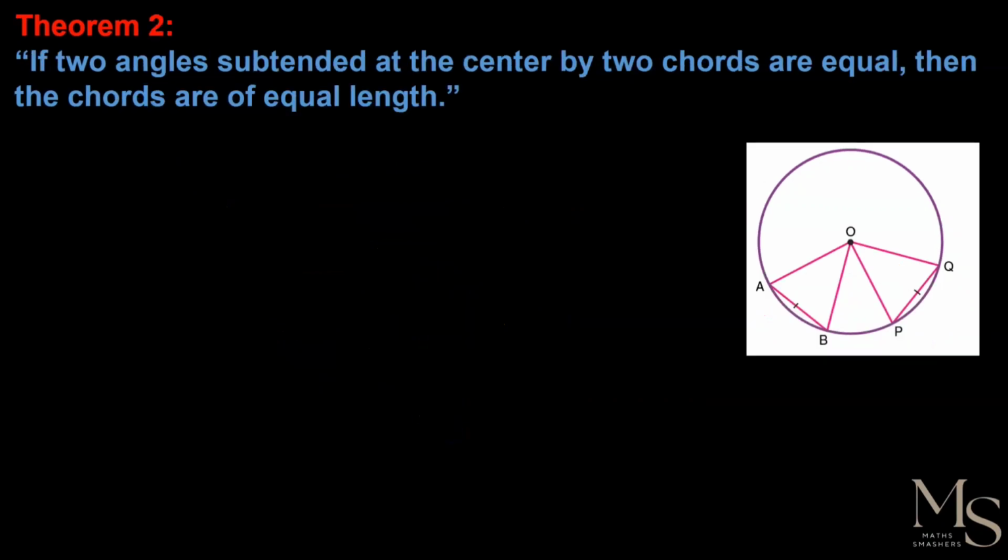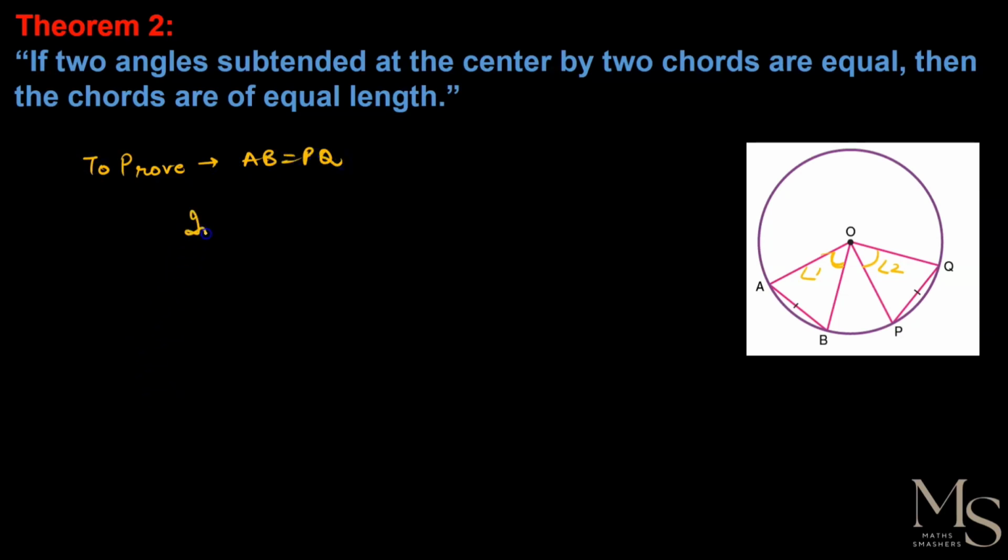So let's move on to the second theorem. This is the converse of the first theorem. The theorem we did first, this is exactly its converse. So what is given here? That the angles subtended at the center, angle 1 and angle 2, are equal. The angles at the center are equal. We have to prove that the chords are equal. What do we have to prove? To prove that AB is equal to PQ. We have to prove this, right?